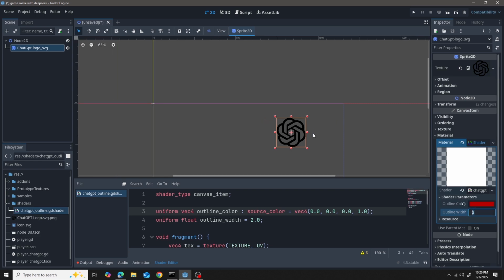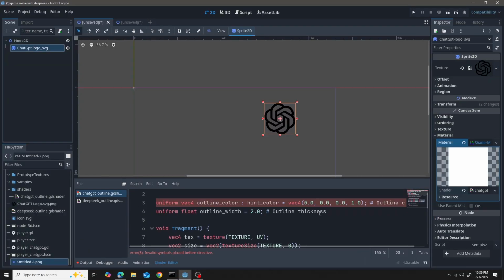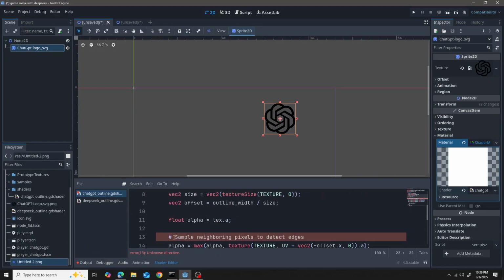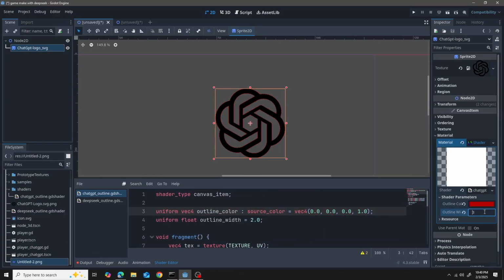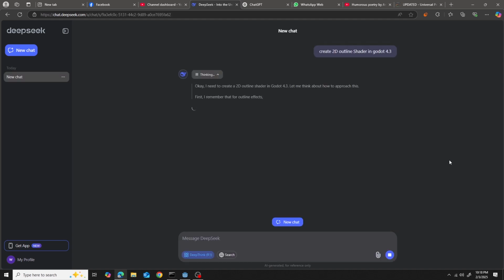so it didn't actually work. I had to go back about 4 times, and in the end it still had some syntax mistakes that I fixed, but the code actually worked. So then I went to DeepSeek and asked the same question with the same prompt.